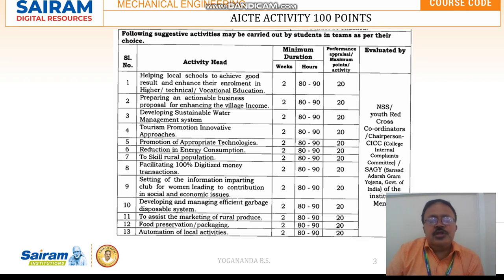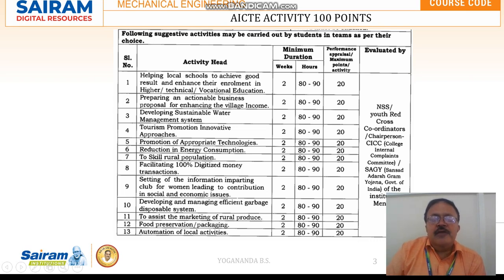So like this, the student has to choose the activity of his choice based on the following themes, and each activity what he is going to plan will be having the minimum duration of 80 hours, so that he will get 20 points after completion of the activity.